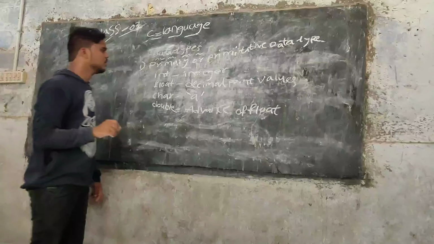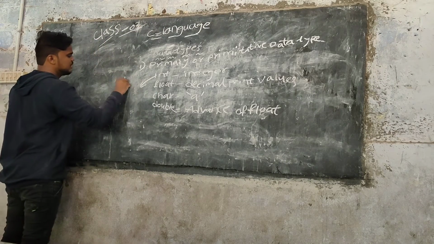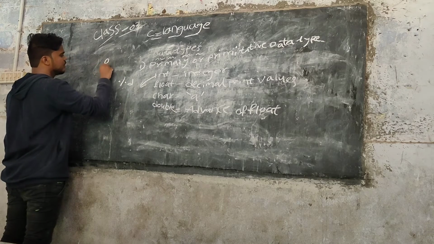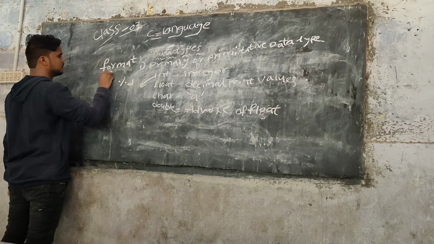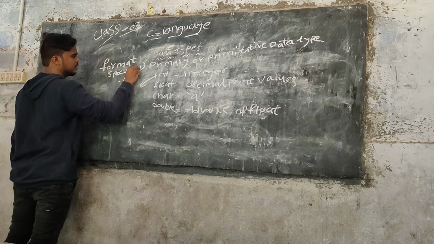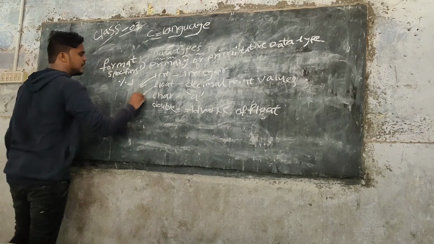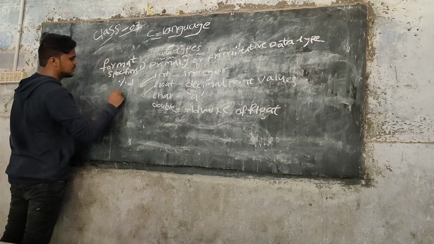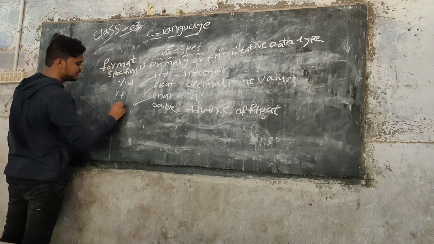Now the format specifiers. For int the format specifier is %d. For float it is %f. For char it is %c.